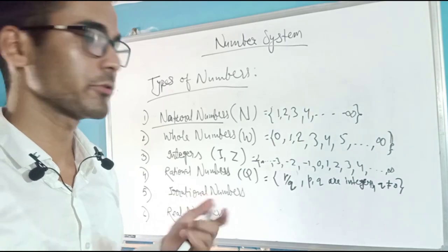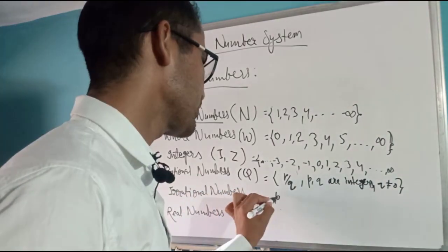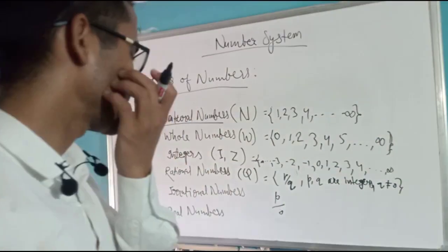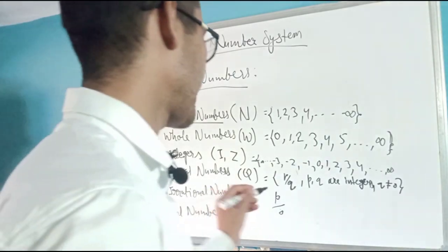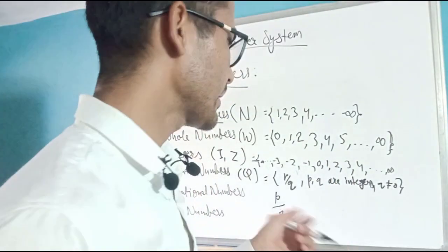What will happen if Q is 0? Let's say P by Q where Q is 0. It is generally called an undefined number. This is not a defined one, or we usually say it's an infinity value.